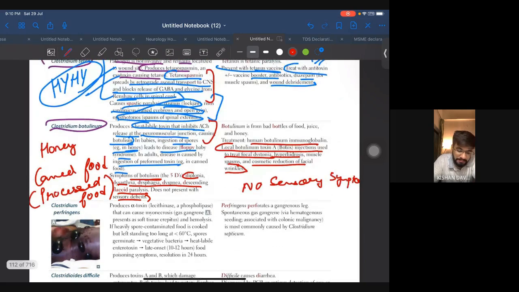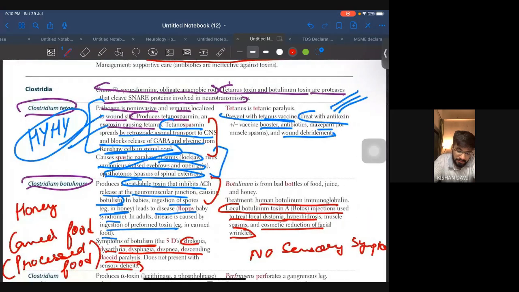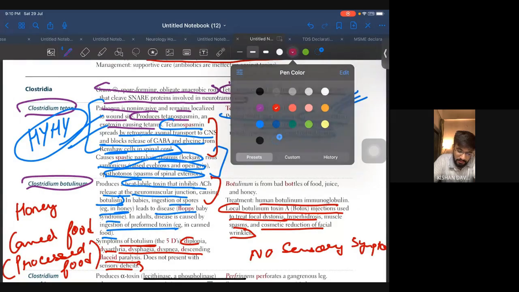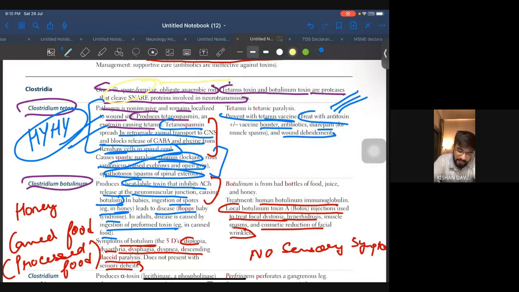Yeah, another thing, the spores that they have asked over here. These spores are found in soil and rusty nails.